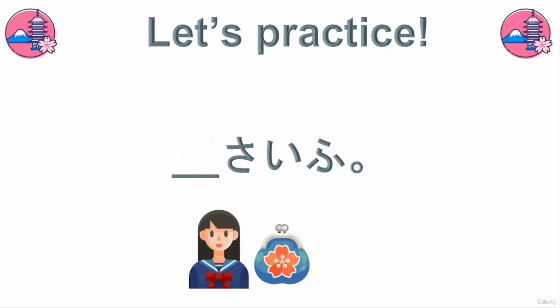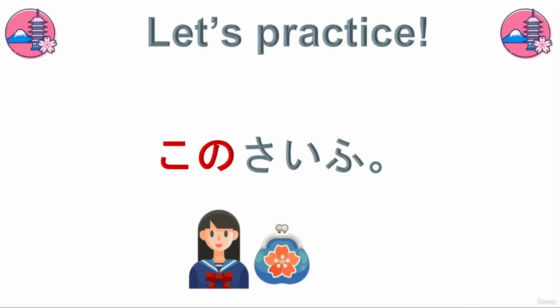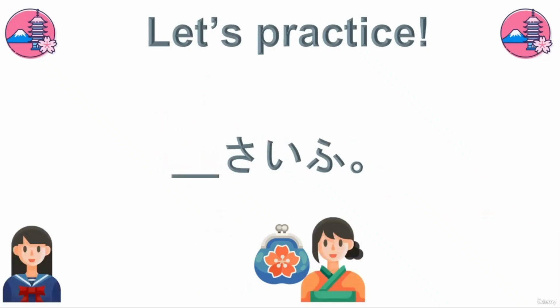And now we want to name particularly the object. So we want to say this wallet. Okay, so it's next to the girl. What word would we use here? この財布。This wallet. Very good. So when we use it with a noun like this, we need the word kono. And now the wallet is next to the listener.